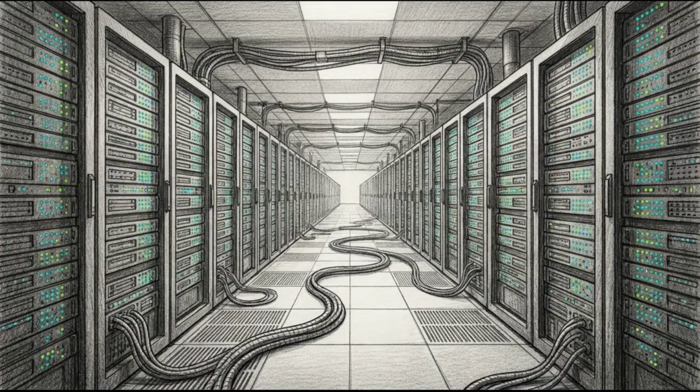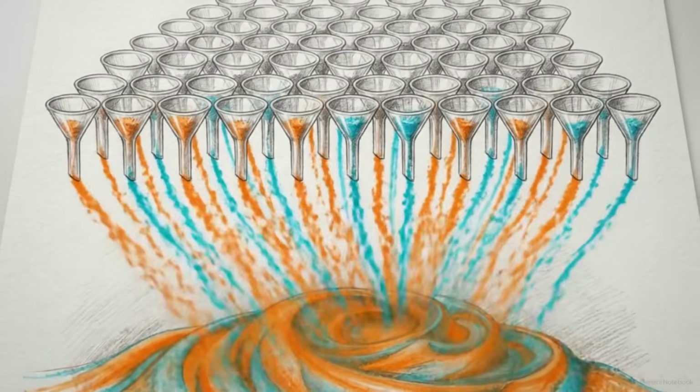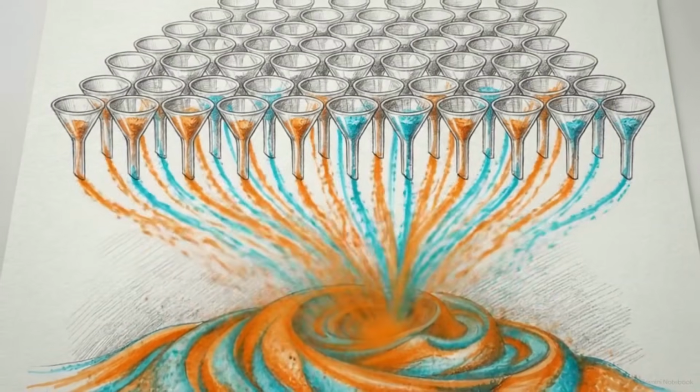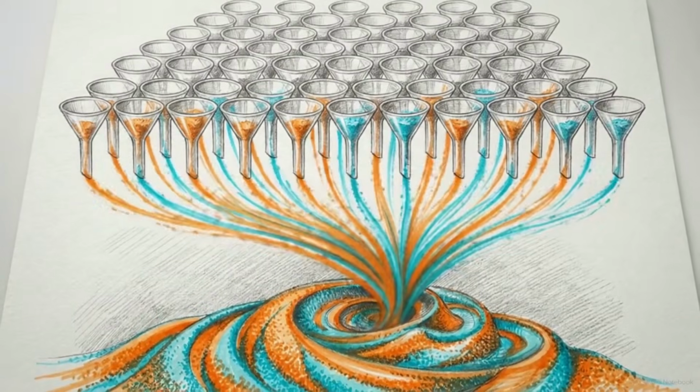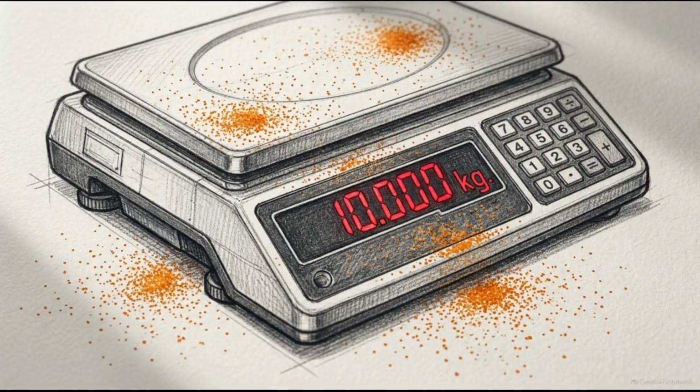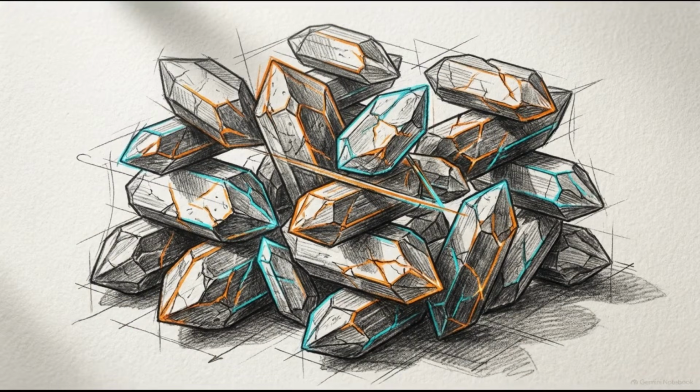A single LLM forward pass requires executing billions of these matrix multiplications simultaneously across thousands of parallel streaming multiprocessors. We can visualize this massive parallel accumulation through a physical system pouring exactly 10 kilograms of sand using 1,000 separate funnels simultaneously. While the absolute total mass remains exactly 10 kilograms, the microscopic arrangement of the individual grains, how they stack upon one another, and the precise shape of the resulting mound is completely unique every single time the action is performed.